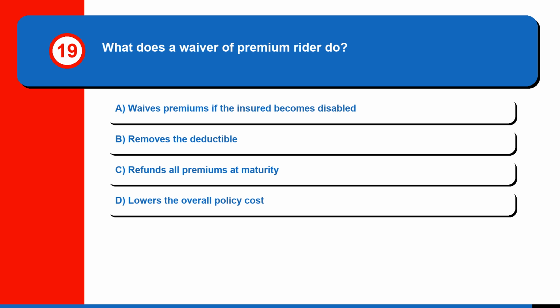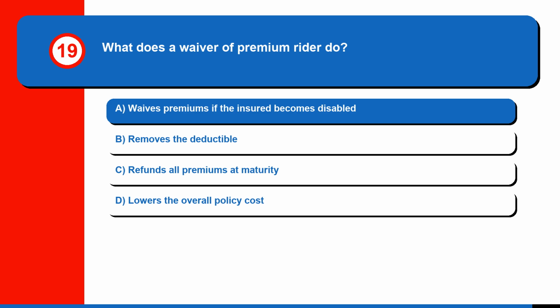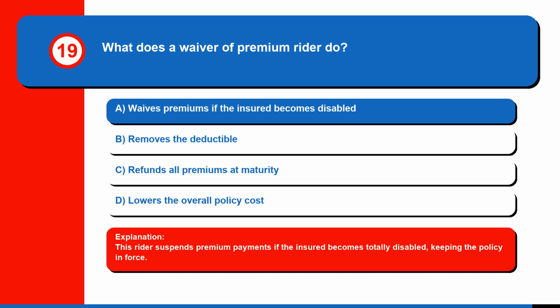Question 19. What does a waiver of premium rider do? A. Waives premiums if the insured becomes disabled. B. Removes the deductible. C. Refunds all premiums at maturity. Or D. Lowers the overall policy cost. The correct answer is A. Waives premiums if the insured becomes disabled. This rider suspends premium payments if the insured becomes totally disabled, keeping the policy in force.